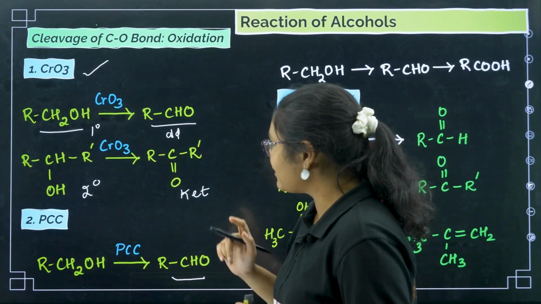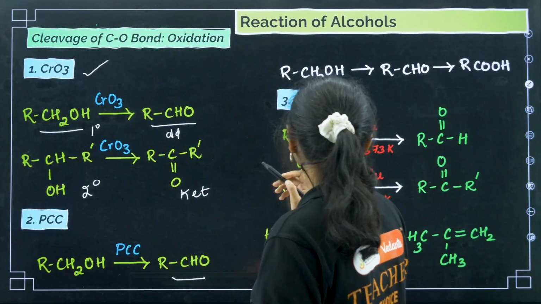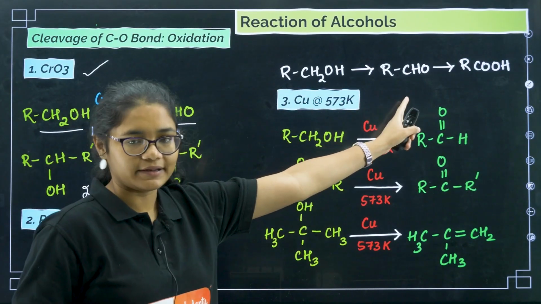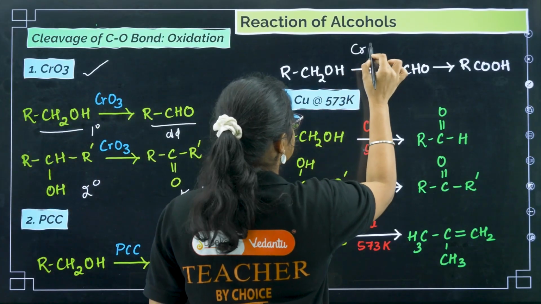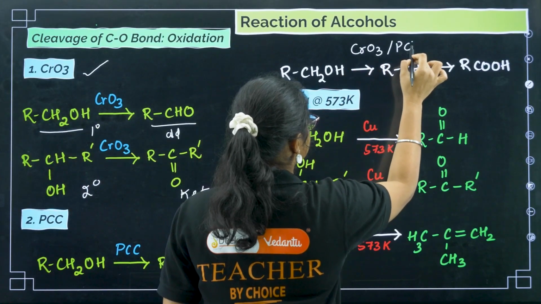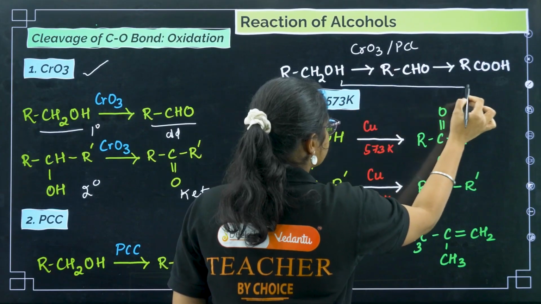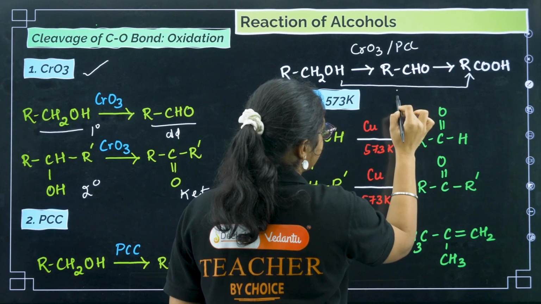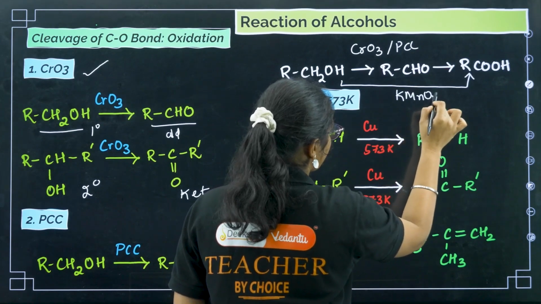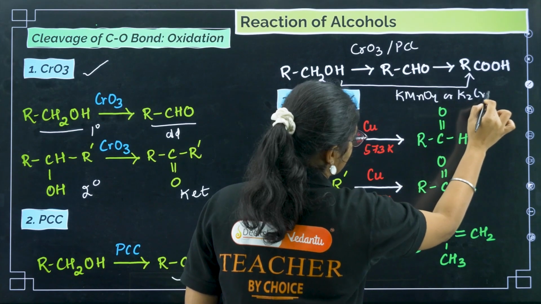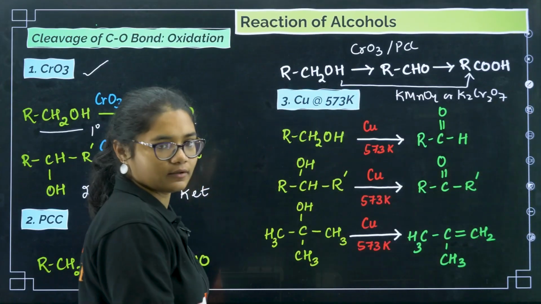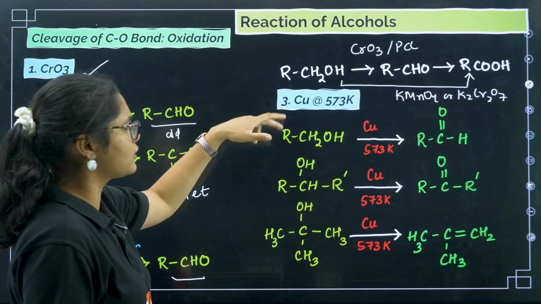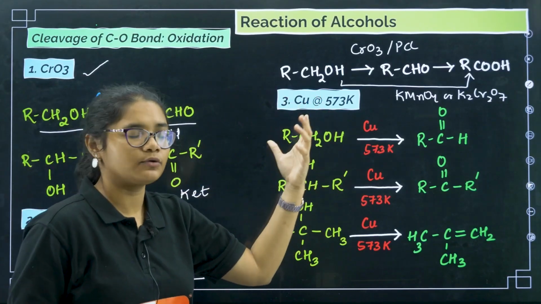Now I want to add one more thing. A primary alcohol can be converted on oxidation to aldehydes. The reagents we can use are CrO3 or PCC. Now if you want to convert alcohols to acids directly, then you need a strong oxidizing agent like KMnO4 or K2Cr2O7.